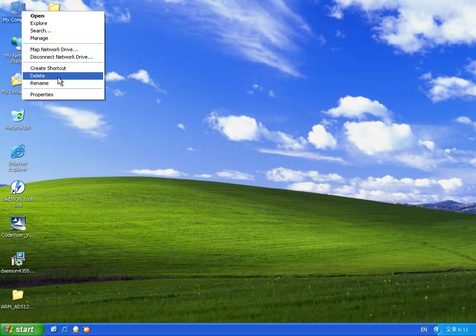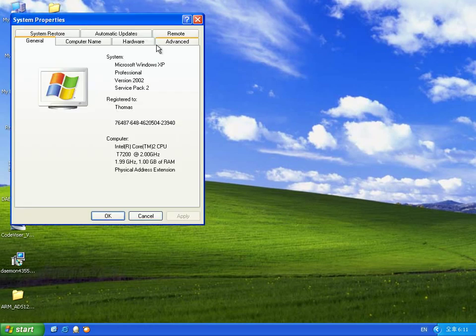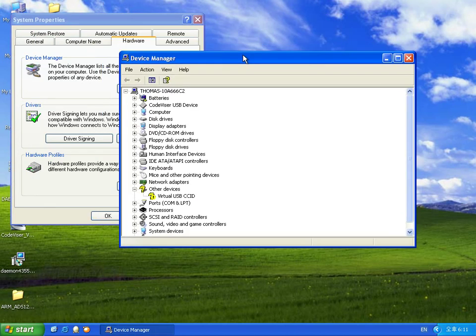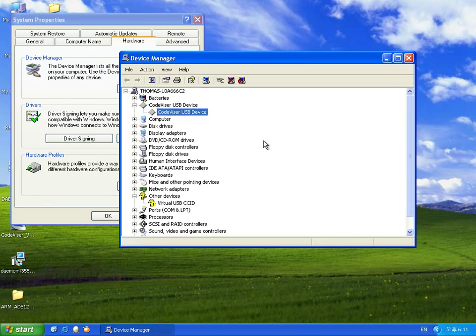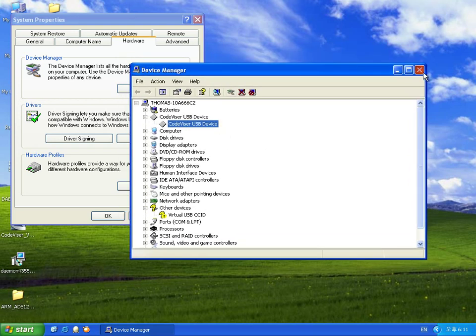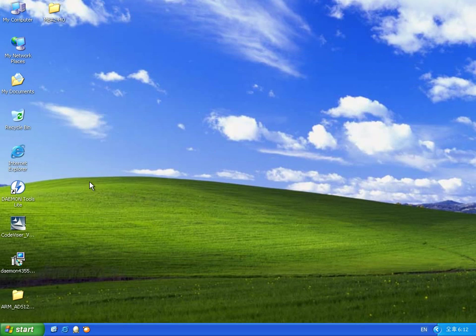And you can confirm the driver in here. As you can see, the CodeVisor driver is installed well. Okay, let's start the CBD.